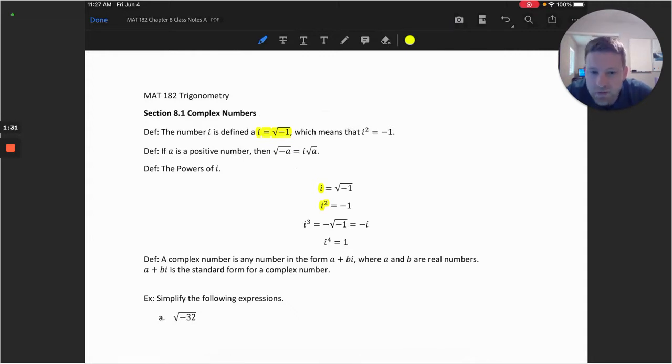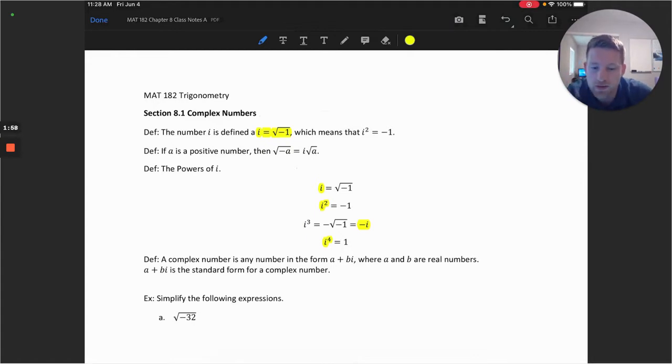So that would be negative square root of -1, which we would call just -i. And then finally, i to the fourth brings us all the way back to +1. And so this is going to be a nice tool for us to know that i to the fourth is equal to 1 when we go to simplify powers of i in our next example.